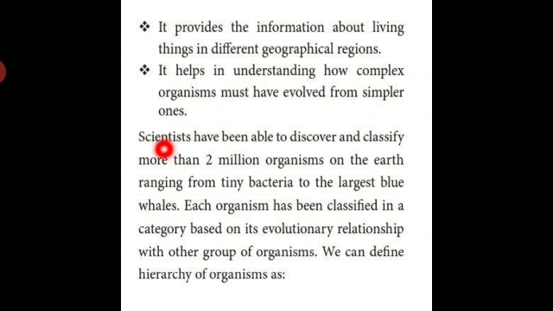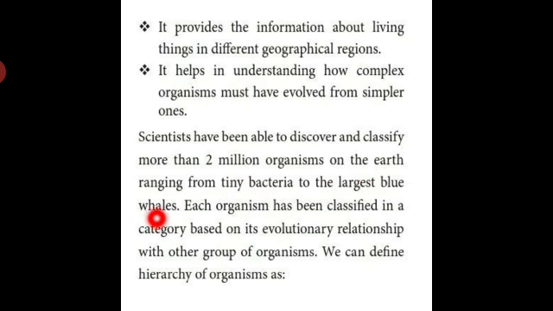Okay students, scientists have been able to discover and classify more than 2 million organisms on the earth, ranging from tiny bacteria, very small microorganisms invisible to the eye, to the biggest blue whale.